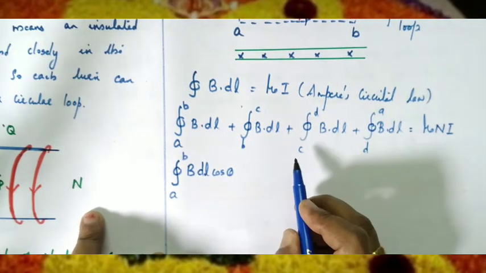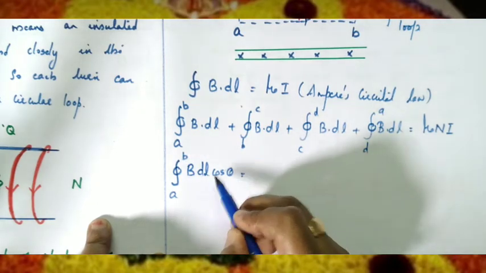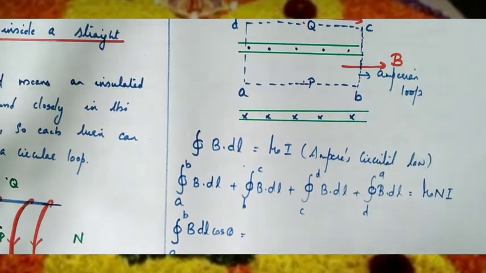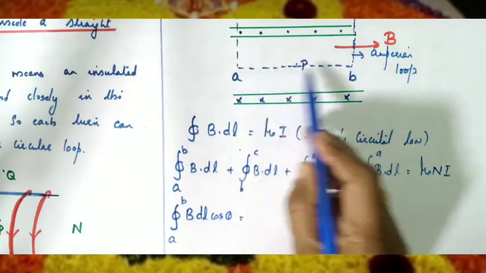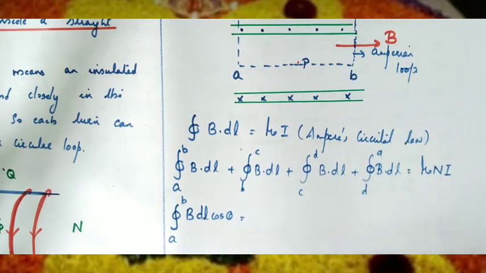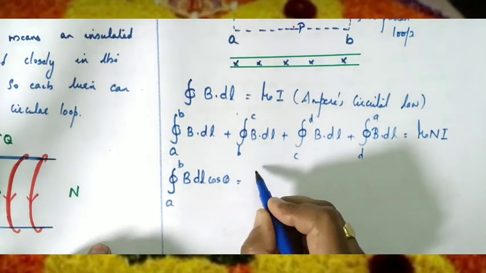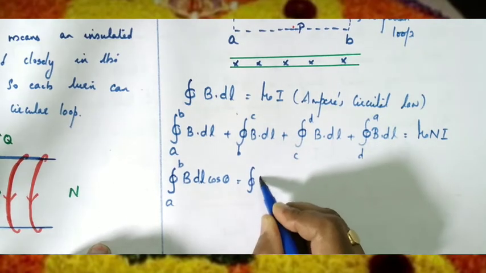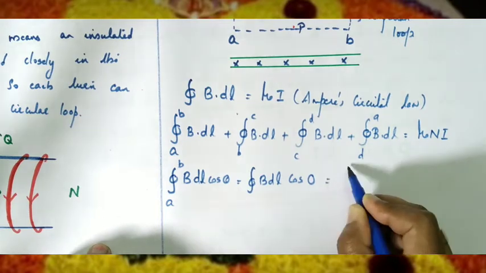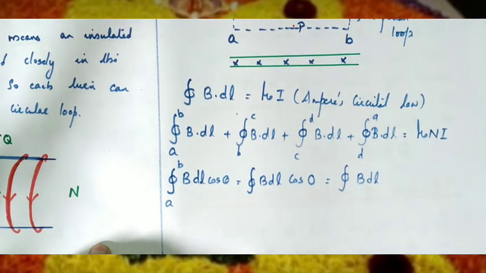We can take the integration step by step. Here, integral A to B, B dot dl, equals B dl cos theta. What is theta? Theta is the angle between the magnetic field and the length. From A to B, the length is towards the right and the magnetic field is also towards the right. That means theta is equal to 0. So here integral B dl, theta is 0, cos 0, so it can be written as integral B dl. That is the first one.